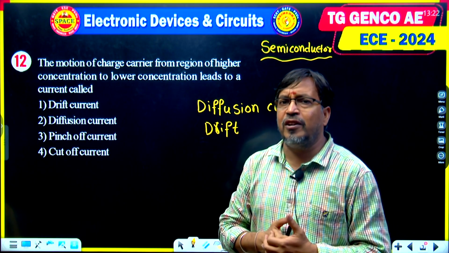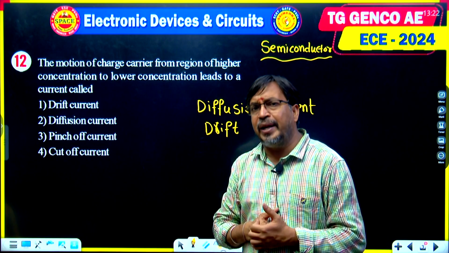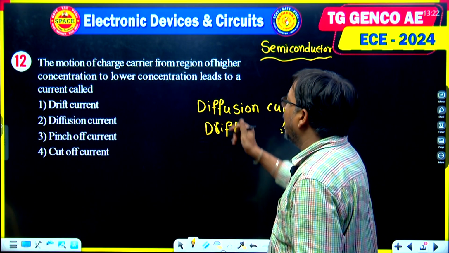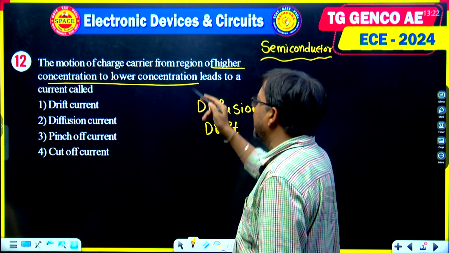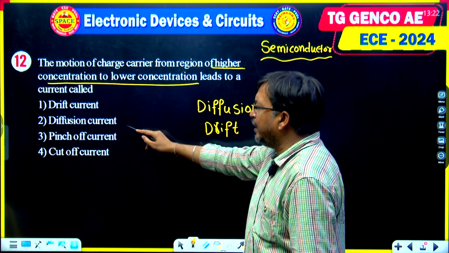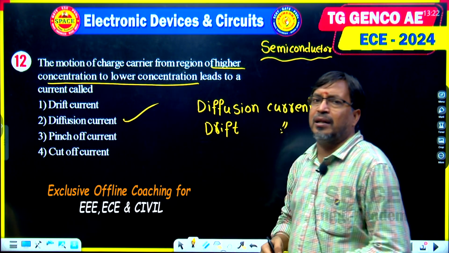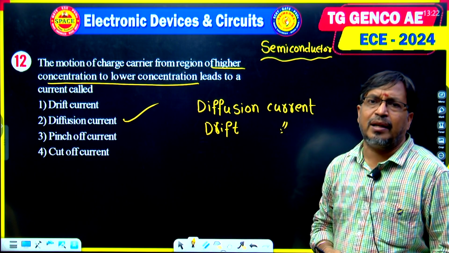But drift current is considered due to applied voltage. Here the question mentions higher concentration to lower concentration, hence the current is diffusion current. Option 2 is the correct answer.